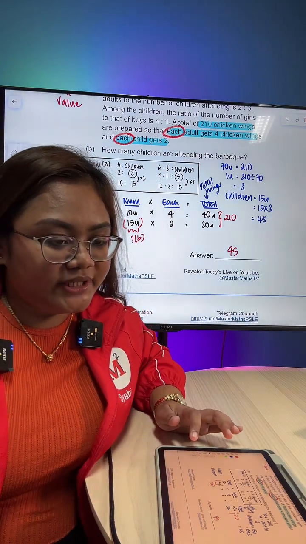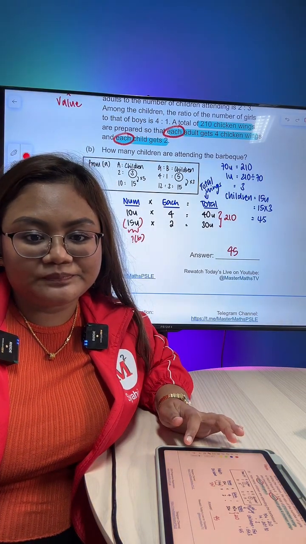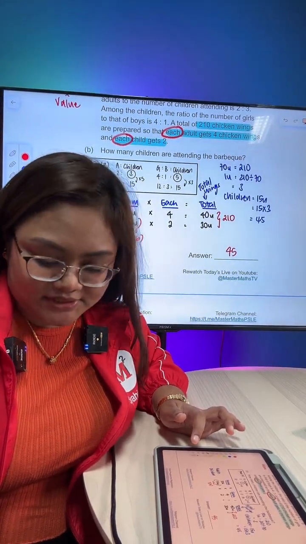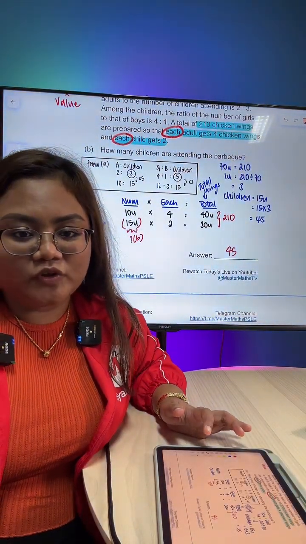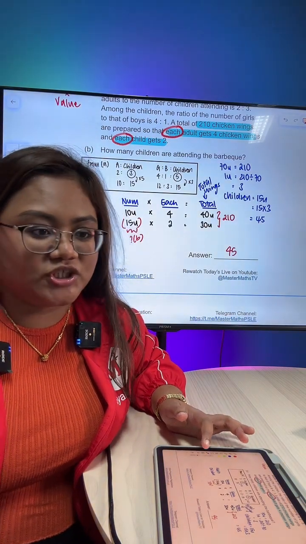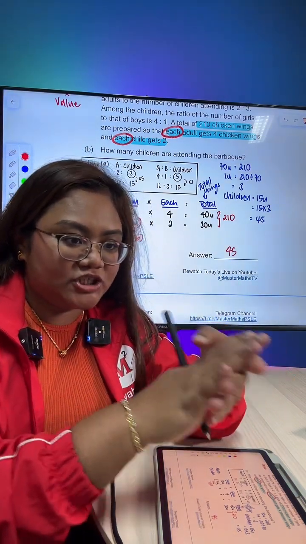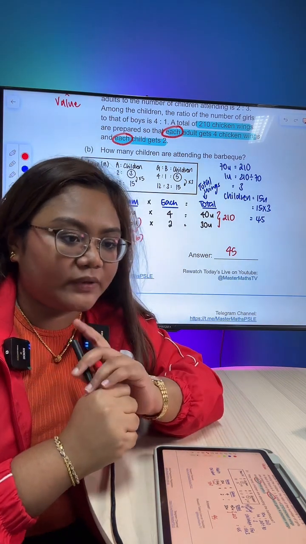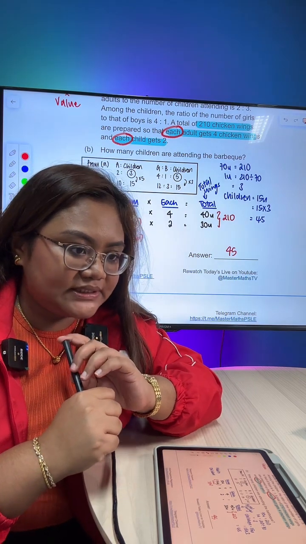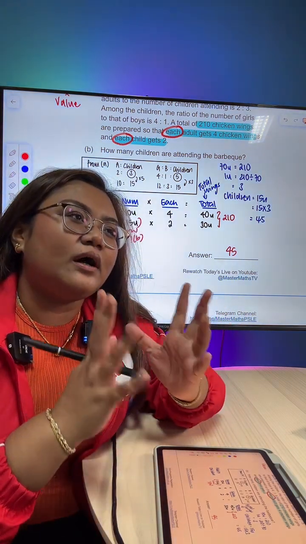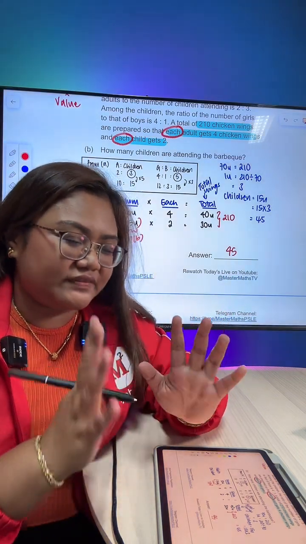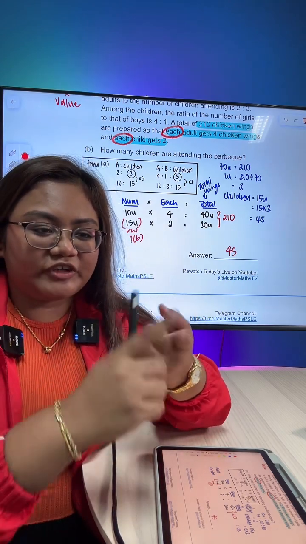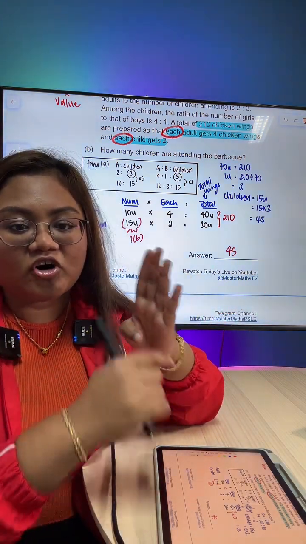Alright, I'm going to move on. Oops, I'm so sorry, I accidentally kicked the stand. Okay, I'm going to move on to the next question. Alright, we will do number patterns. Somebody mentioned number patterns. We will do number patterns later on, probably in the middle of the year, okay? Because number patterns is not yet tested at the first term just yet. Usually the first term in schools, we always test on fractions, ratio, percentage, decimals, these four.